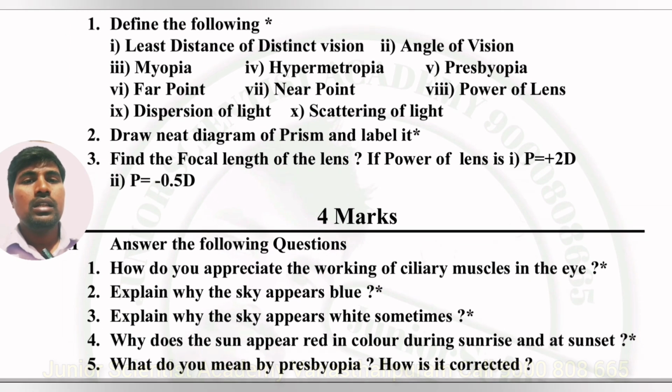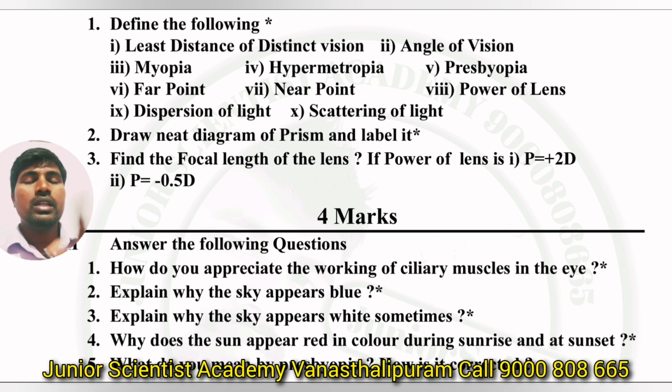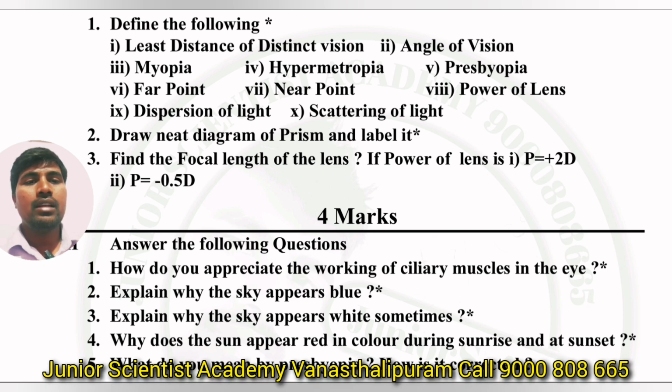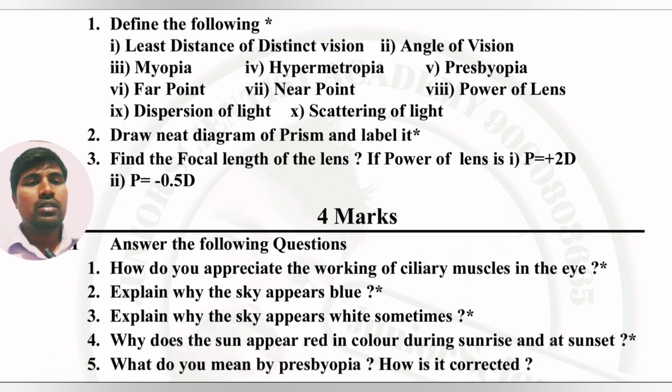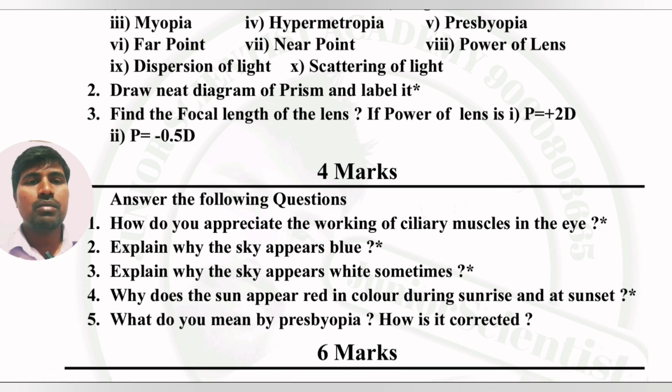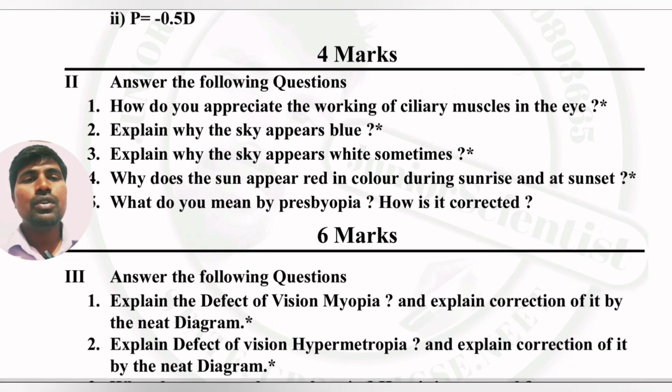Next, the second question: draw a neat diagram of a prism and label it. We have seen in some exams that they will give just a diagram, then they will ask what is AB, what is CD. So the incident ray, emergent ray, angle of deviation, angle of prism, everything you have to label on the figure. You have to redraw the figure and label it. Next, the third question is just based on the power of a lens. Power of lens P is given, then you have to find the focal length. The formula is P is equal to 1 by f. Do it. I am expecting a 4 marks question.